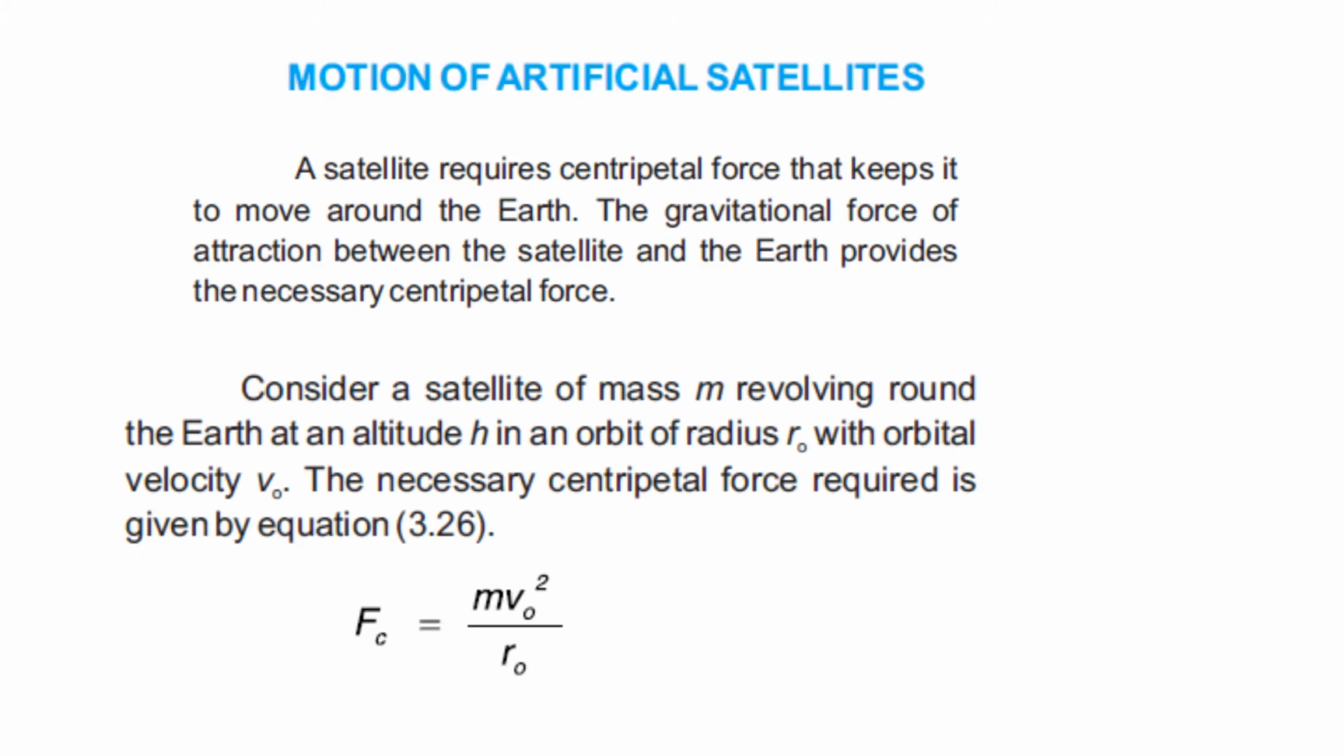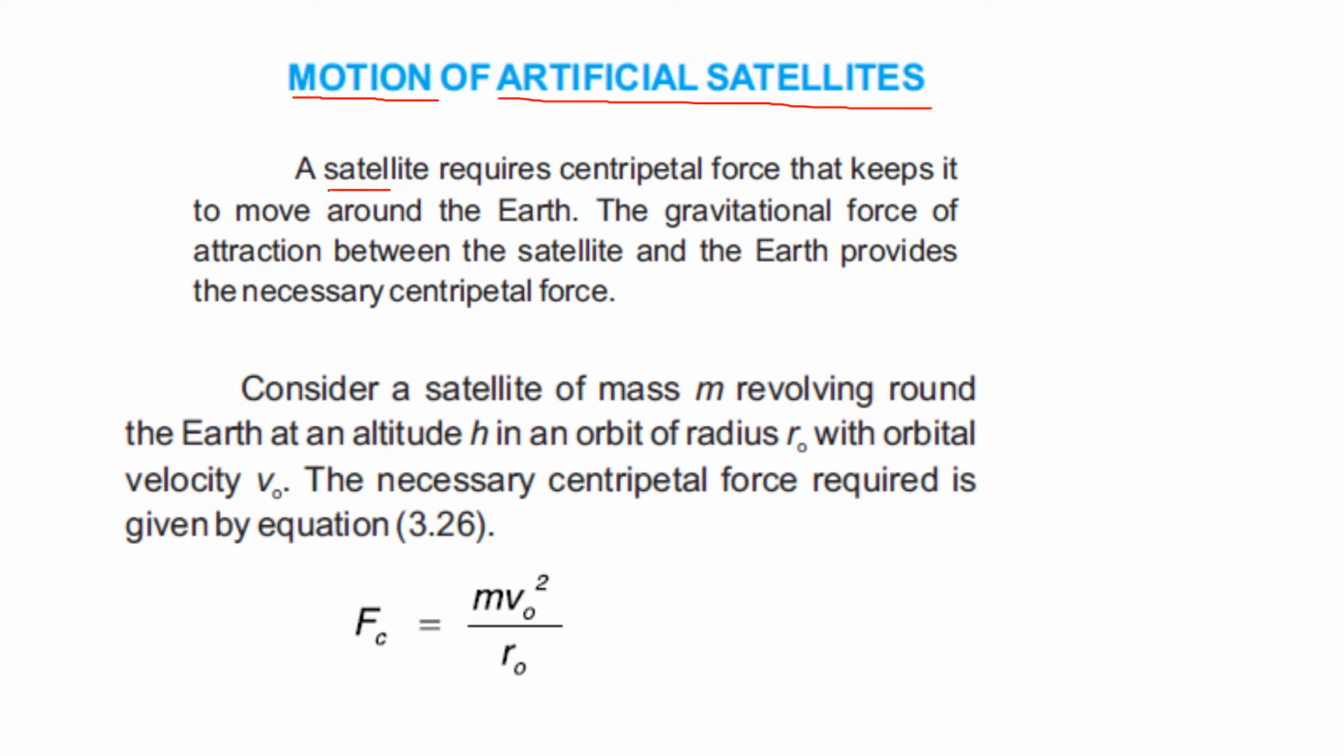Motion of artificial satellite. So class, we are going to start a topic, and that is the motion of artificial satellite. The word motion is written over here. It means that we are going to discuss and find out the velocity of the artificial satellite. All of you know what artificial satellites are because we discussed them in the previous lectures.